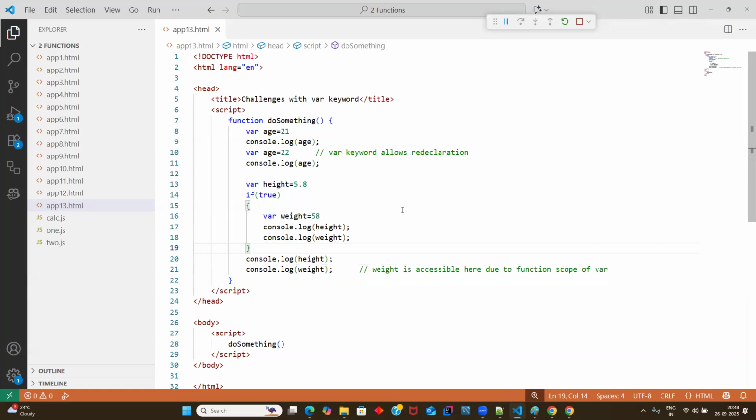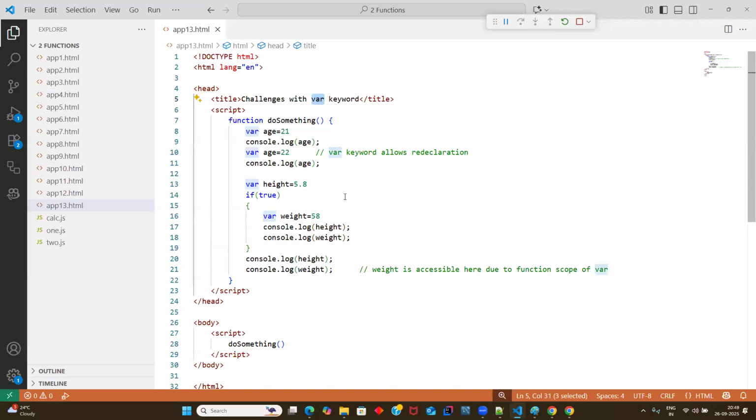Let's say you have a puja room. Then the God should not be visible outside the puja room, right? That's your intention, correct, in a general way. But here you see what's happening. It's coming out of the block also. That's a mess with the var keyword. Guys, as I discussed initially, when JavaScript was introduced they started using the var keyword, but later they came up with these kinds of challenges.